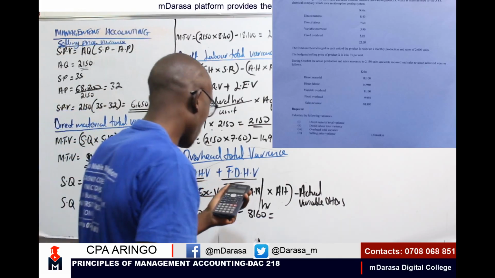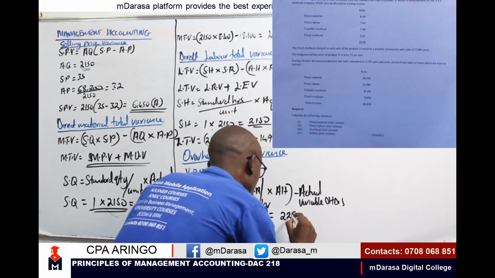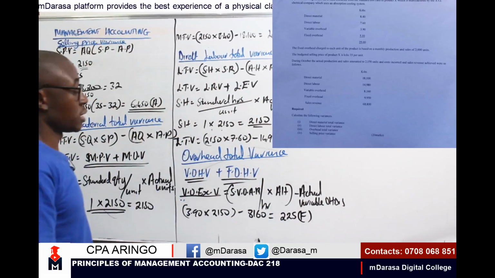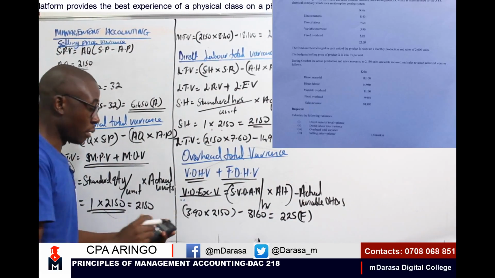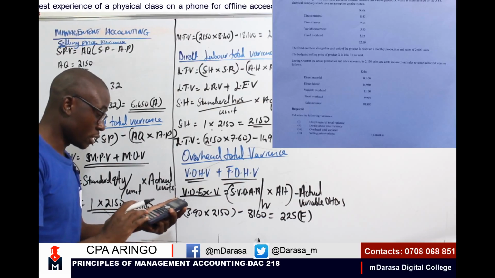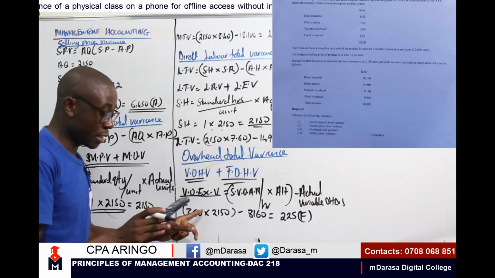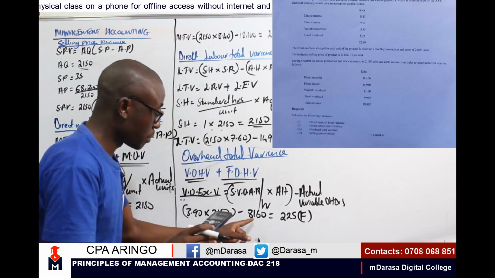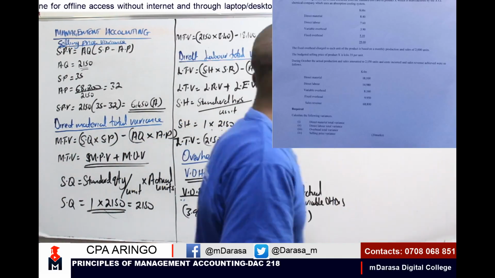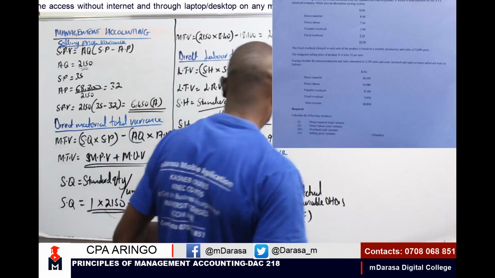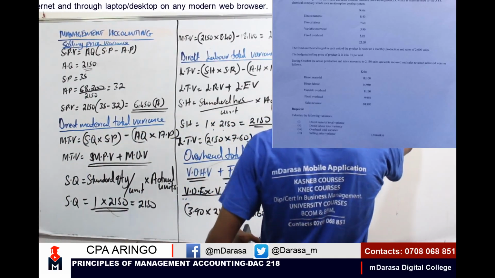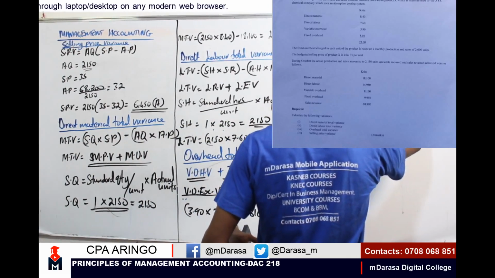I'm getting a figure of 225, which in this case is what? Favorable, F, because I'd planned to spend 3.9 times 2150, which is 8385, but you ended up spending 8160. So I am saving. So this is the first data that I'm going to have. Variable overhead expenditure variance: 225 favorable.